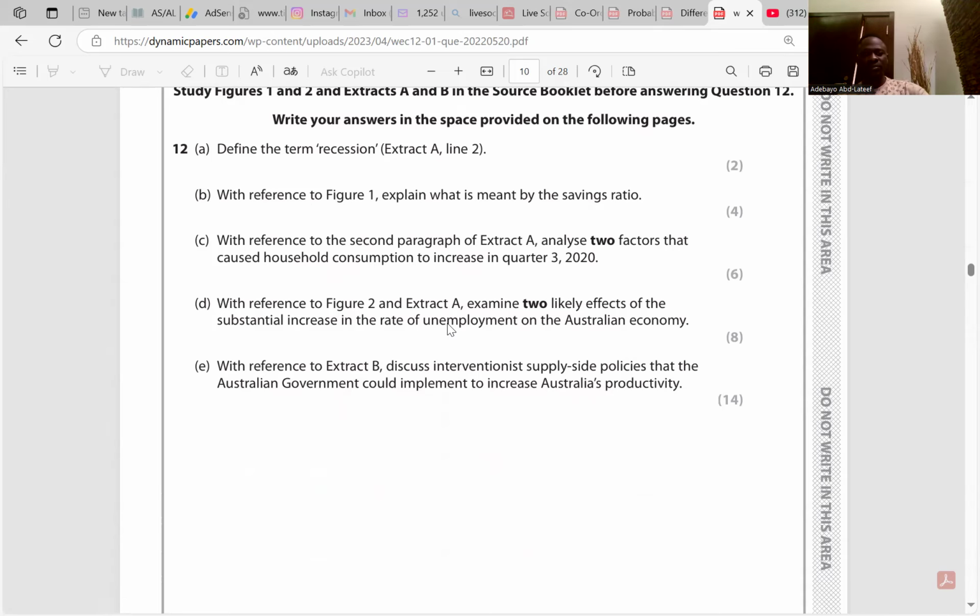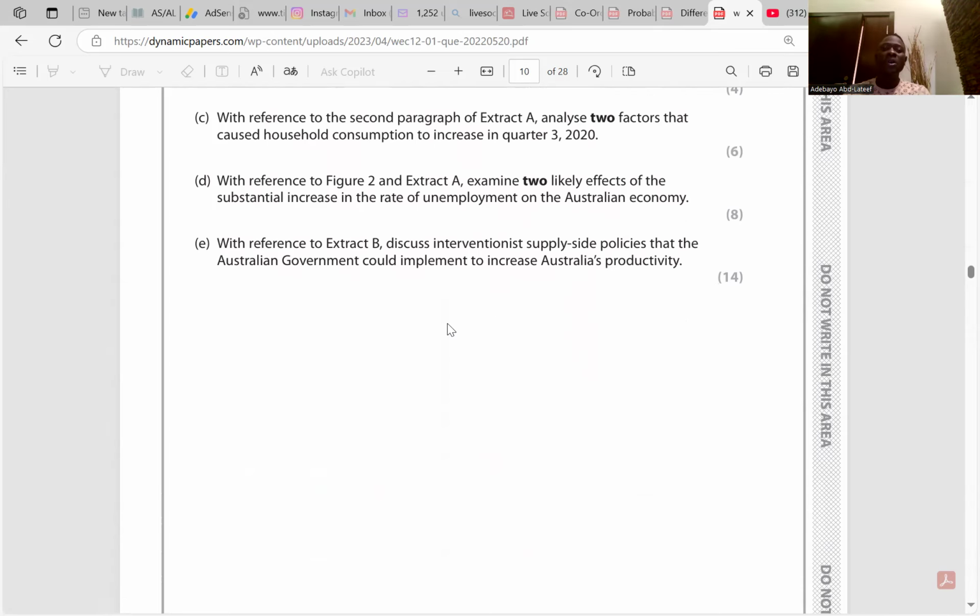Question D. With reference to figure 2 and the extract, examine 2 likely effects of the substantial increase in the rate of unemployment on the Australian economy. Unemployment is a situation whereby people who are in the age category to work and are willing to work but couldn't secure a job. That's unemployment. And you can define it through the ILO unemployment rate too. So the following are the consequences of the effects of the increasing unemployment rate in Australia.